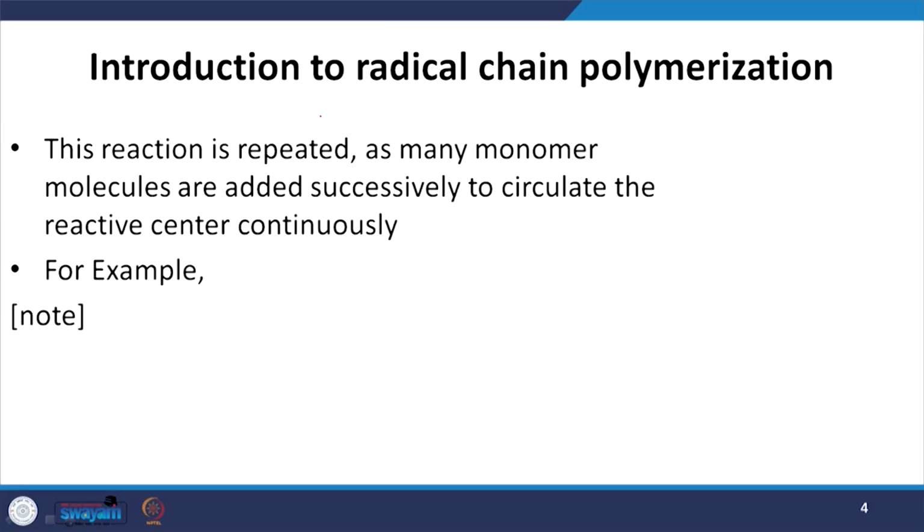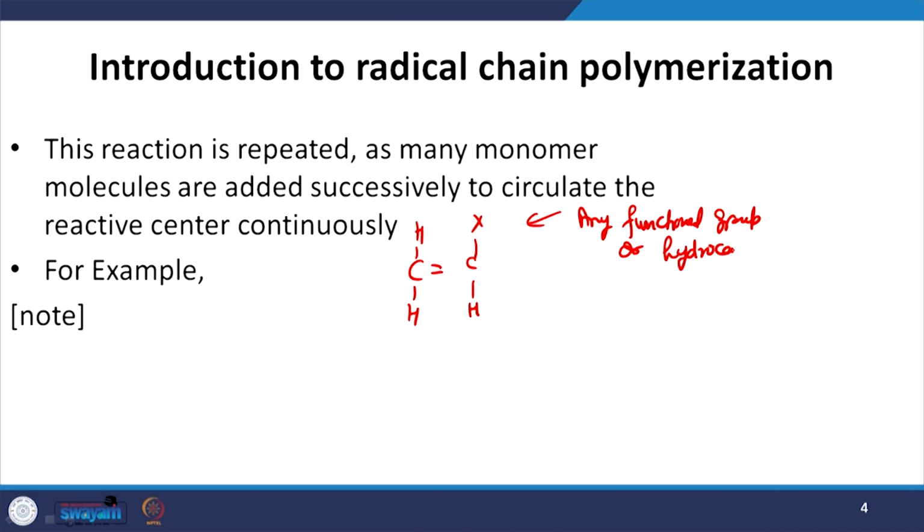Now, let us have an example of this particular approach. We have this particular molecule. Here X is any functional group or any kind of hydrocarbon chain.